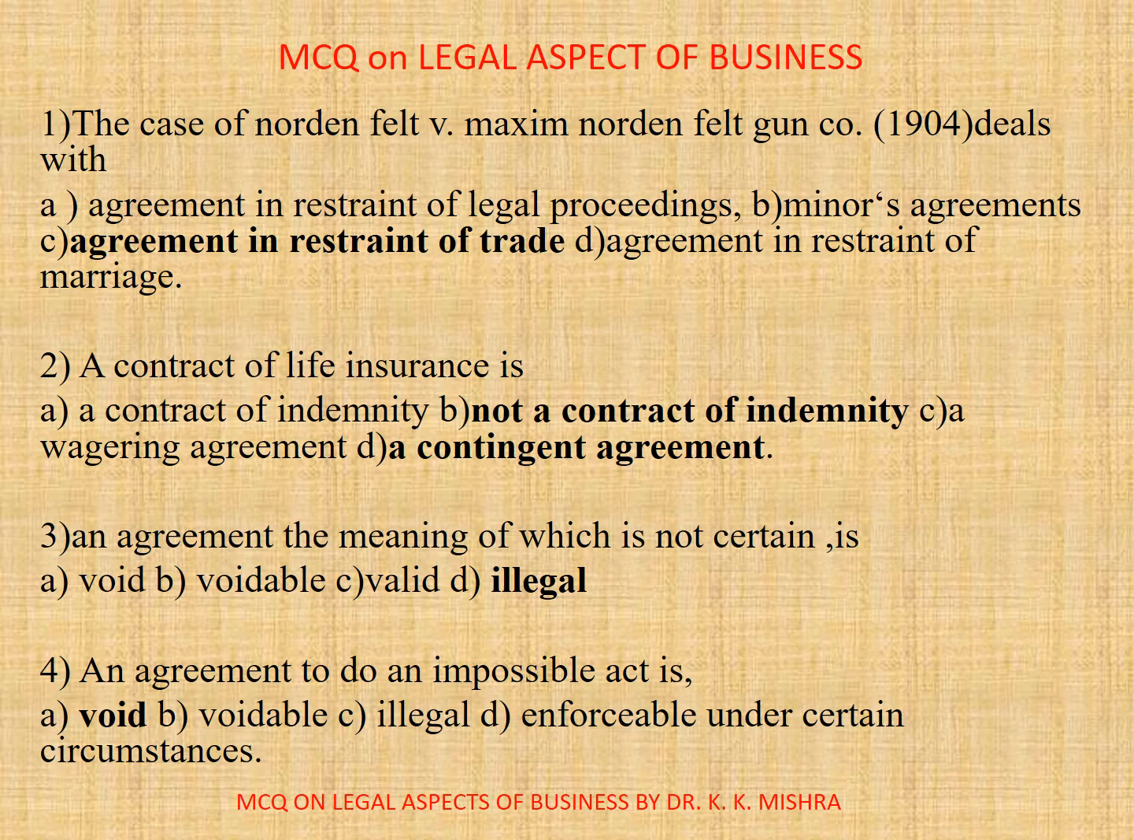Question number 3. An agreement, the meaning of which is not certain, is, options are: A. Void, B. Voidable, C. Valid, D. Illegal. Correct option is A. Void. 4. An agreement to do an impossible act is, options are: A. Void, B. Voidable, C. Illegal, D. Enforceable under certain circumstances. Correct option is A. Void.